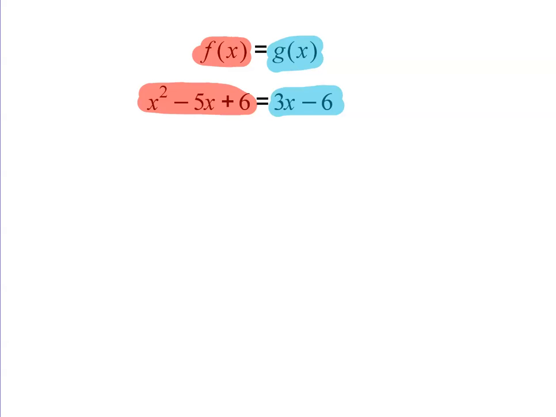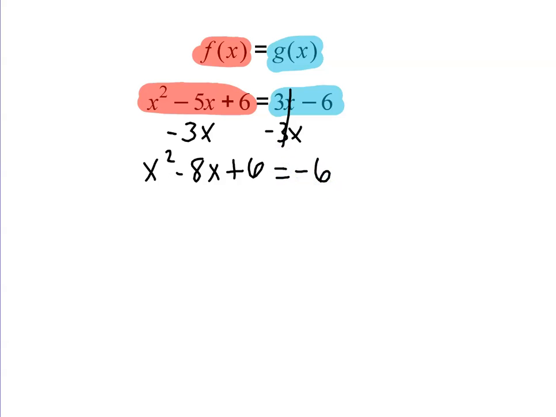So what you're going to want to do is bring the 3x and negative 6 over to the left-hand side. We're trying to set that equation equal to 0. So I'll do it one at a time. We subtract 3x on both sides. We'll get x squared, and then the like terms would be negative 5x minus 3x. That would be negative 8x. And then bring everything down.